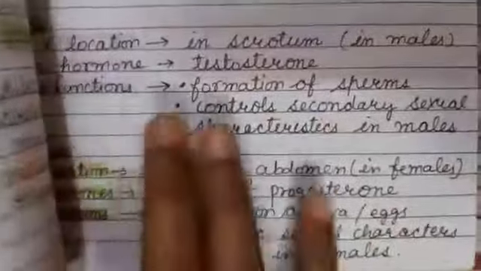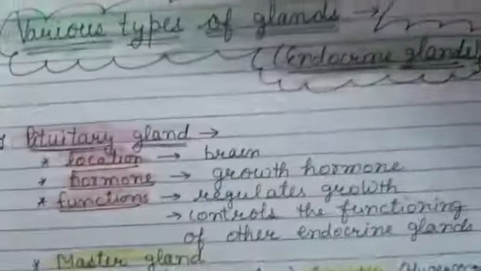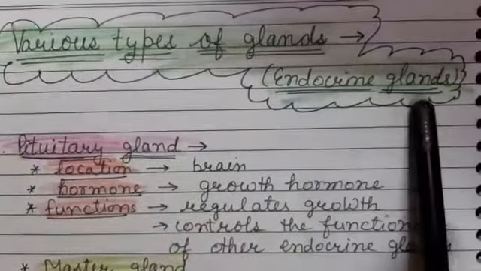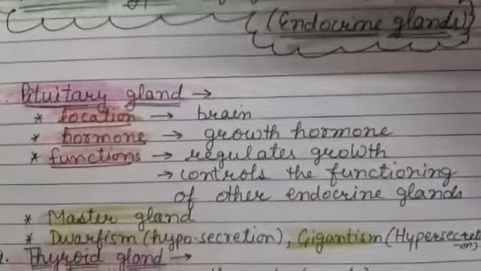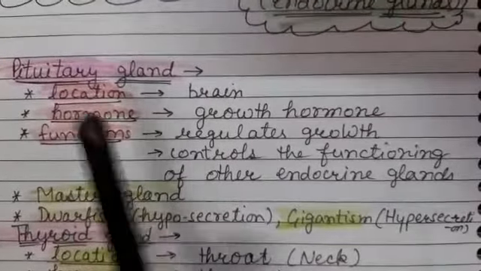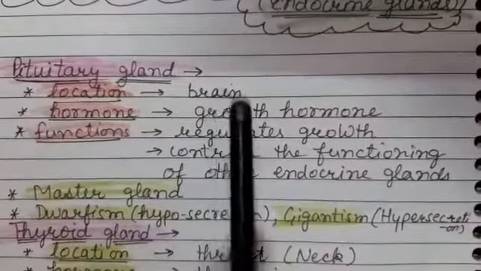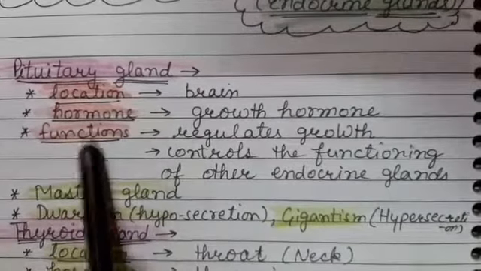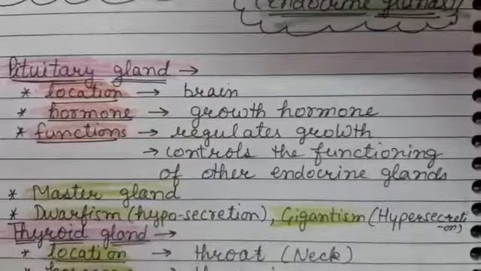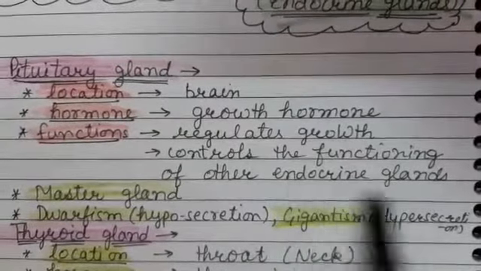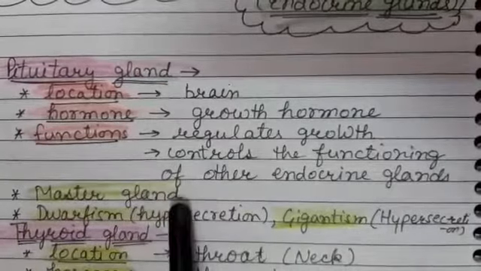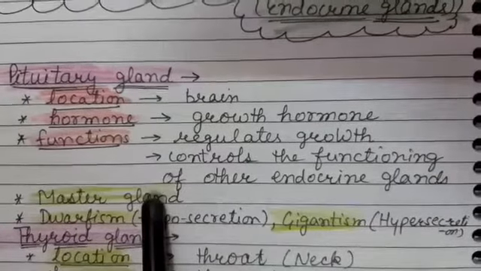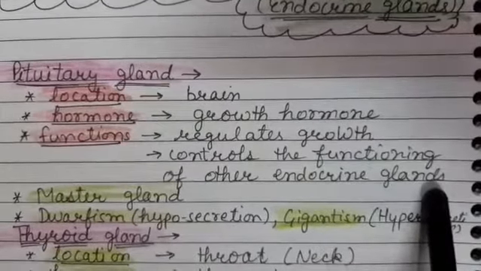Now, various types of glands which are included in endocrine system are called endocrine glands because they are secreting hormones directly into the blood. First is pituitary gland. It is located in the brain. It produces growth hormone, and the function of growth hormone is to regulate growth. It also controls the functioning of other endocrine glands. That is why it is called master gland. Students, remember this point. Pituitary gland is called master gland because it controls the functioning of other endocrine glands.